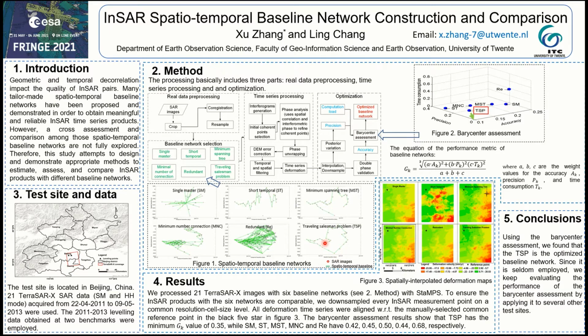When the baseline network is determined, we will have the time series processing and get the time series deformation results. We use posterior variance to assess the precision and double phase validation to derive the accuracy. Combined with computation load, we propose an equation of the performance metric of baseline networks, GK, which is the distance between the target and the original point. The smaller the distance, the better the result. Then we could get the optimized baseline network.